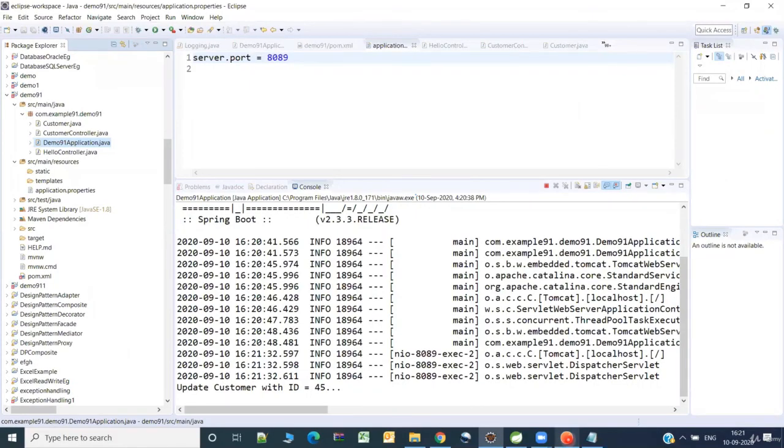Okay, so if you ask me whether the same application can listen on different port numbers, yes, each instance can run on different port numbers. That is possible. Okay, so that's it about the CRUD operations which you can perform.